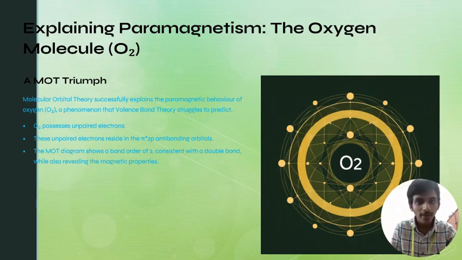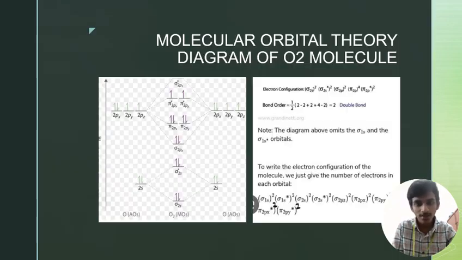If we explain paramagnetism in the oxygen molecule O2, MO theory successfully explains the paramagnetic behavior of oxygen, a phenomenon that valence bond theory struggles to predict. Oxygen possesses unpaired electrons. These unpaired electrons reside in the pi star 2p antibonding orbitals. The molecular orbital diagram shows a bond order of 2, consistent with a double bond, while also revealing the magnetic properties.